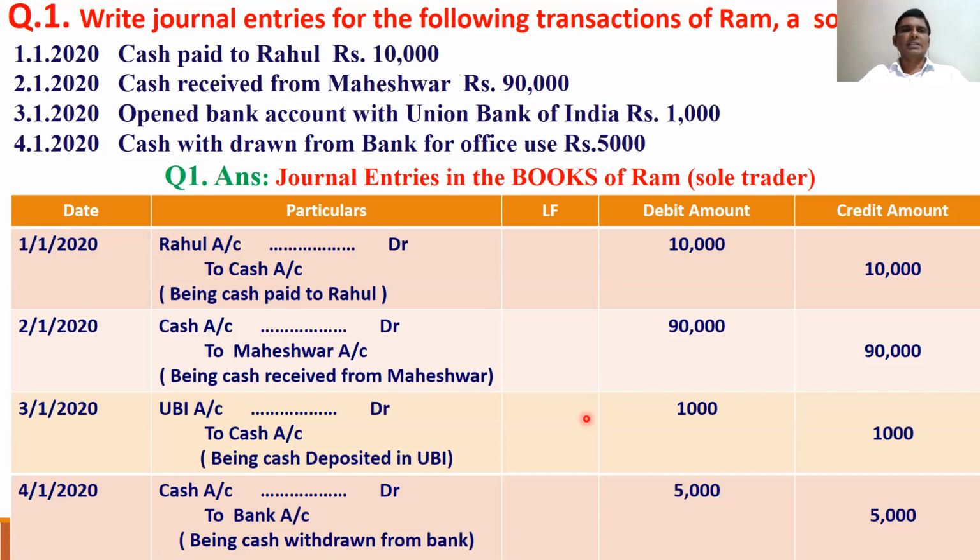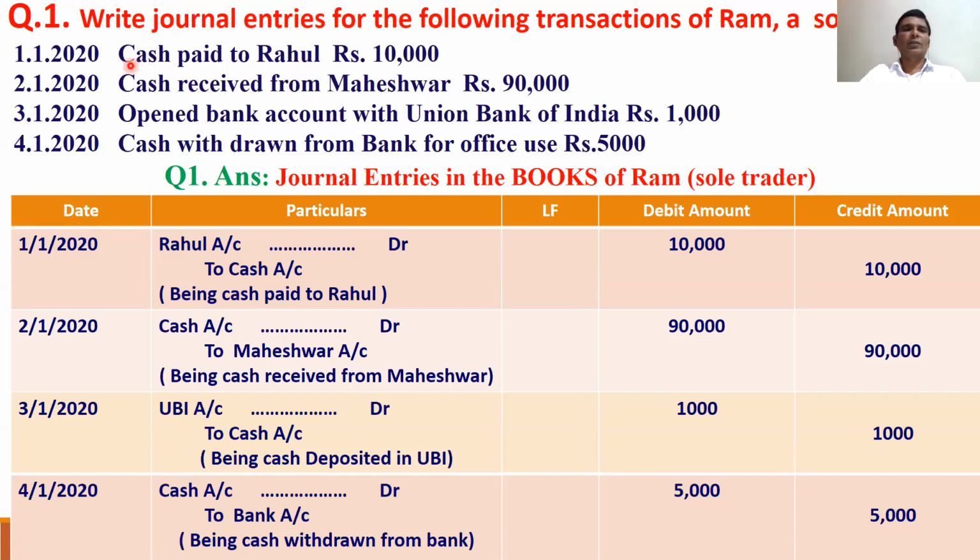The second point: every transaction has two accounts. One may be personal, one may be real. Here Rahul, everybody knows, is a personal account. Cash is obviously seen, so cash is a real account. Rahul account and cash account, these are the two accounts. Rahul account, which account? Personal account. Cash account, which account? Real account.